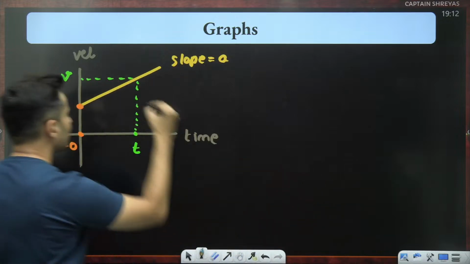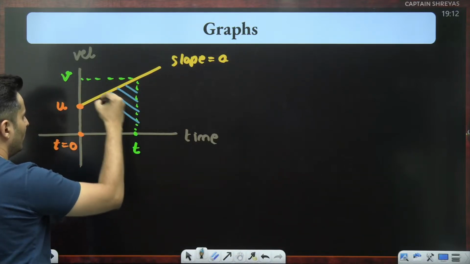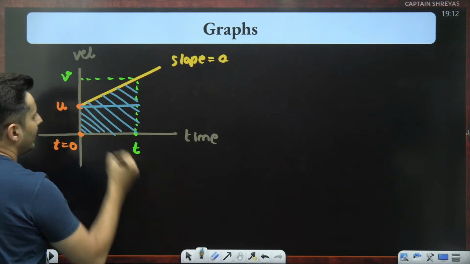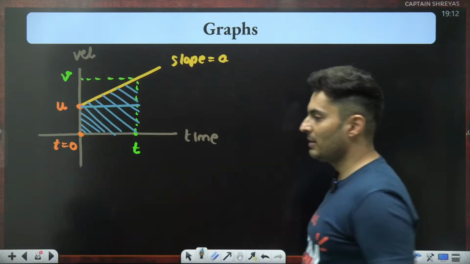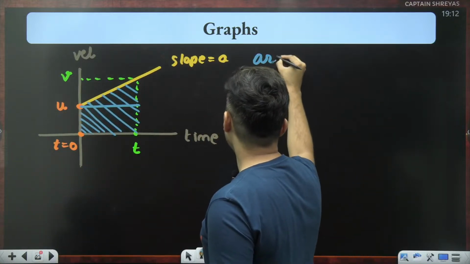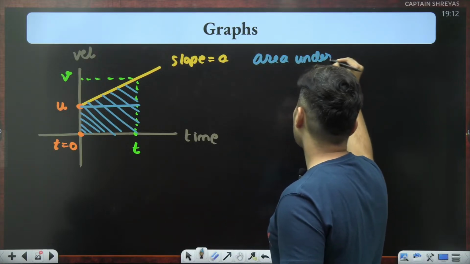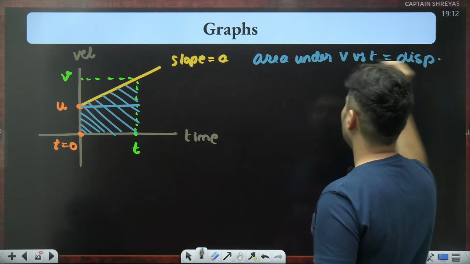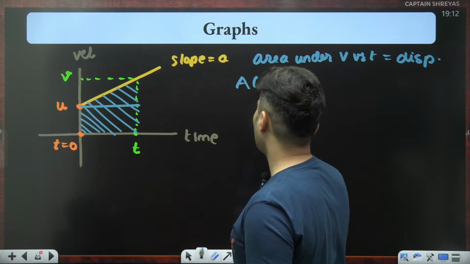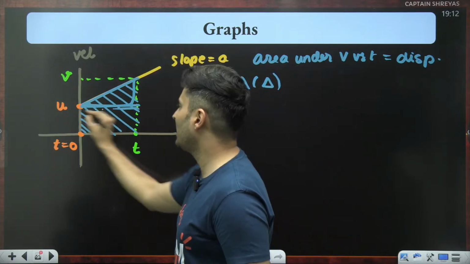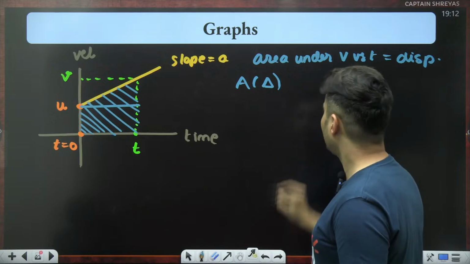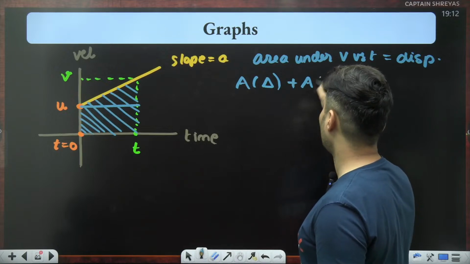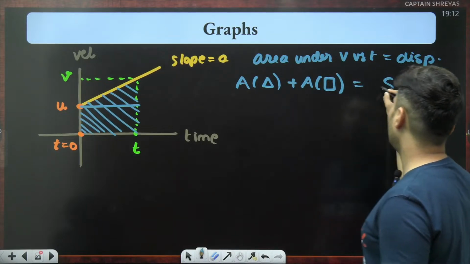If you happen to measure this particular area, which can be divided into a triangle and a rectangle, you will end up getting the displacement. So we all know the area under the velocity versus time graph is nothing but the displacement. So this area is the area of the triangle plus the area of the rectangle, which is the displacement s.